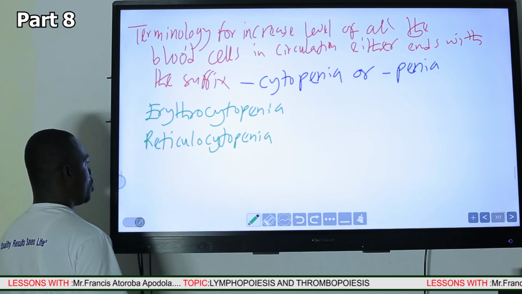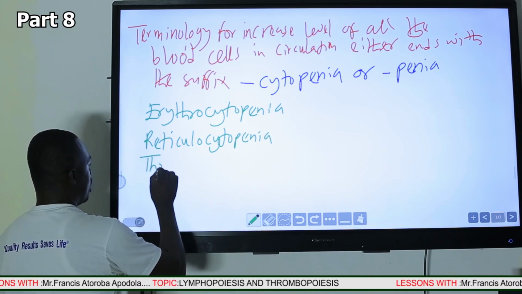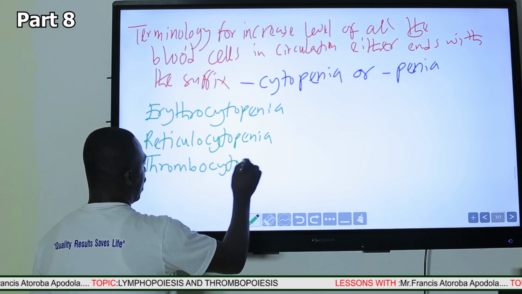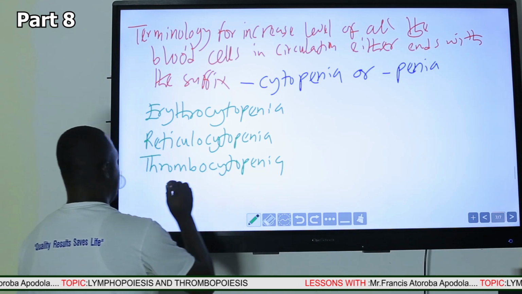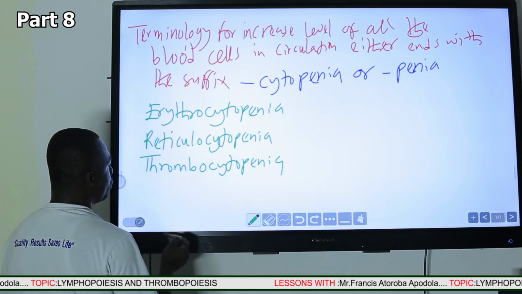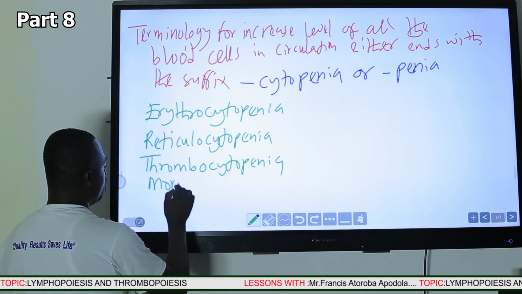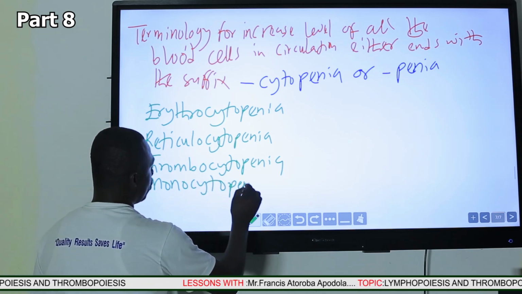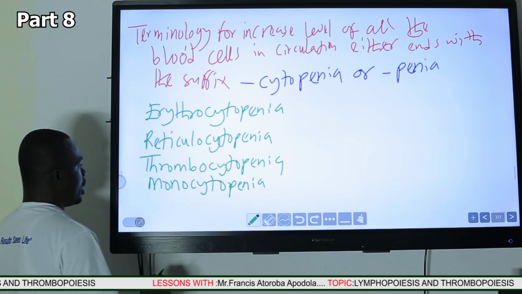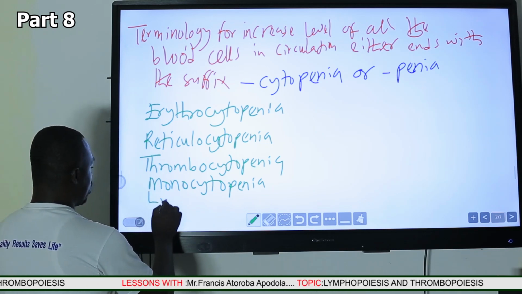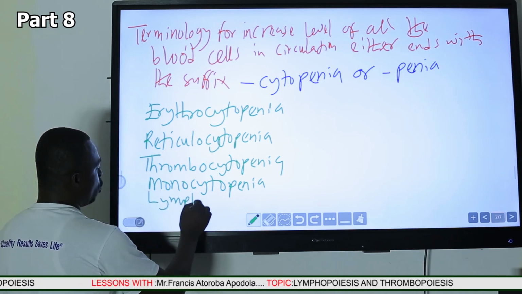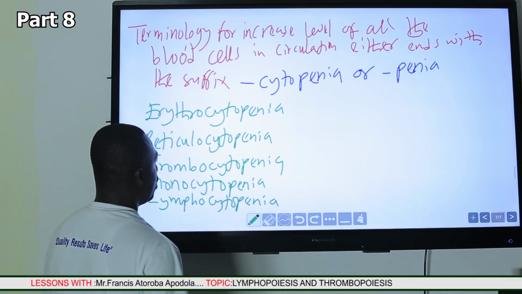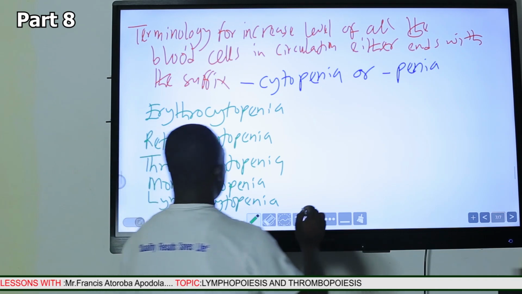Then decreased levels of thrombocytes is ending with cyte, it will pick the cytopenia, thrombocytopenia. And the decreased levels of monocyte will be called monocytopenia. The decreased levels of lymphocyte will be called lymphocytopenia.